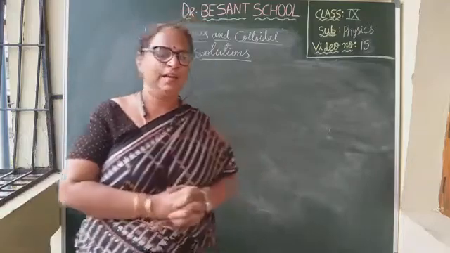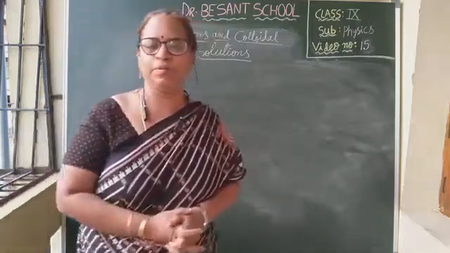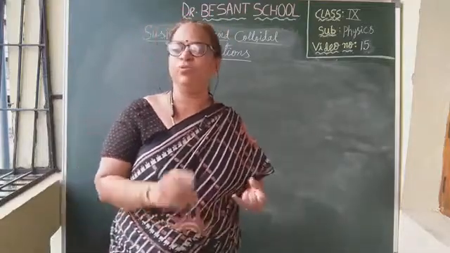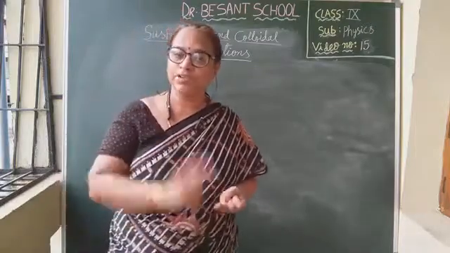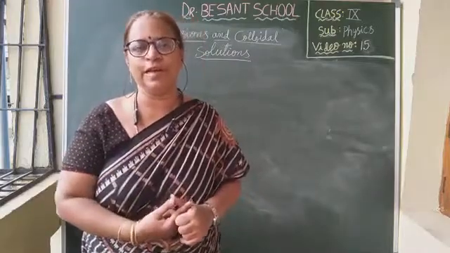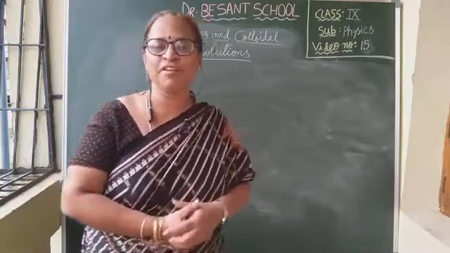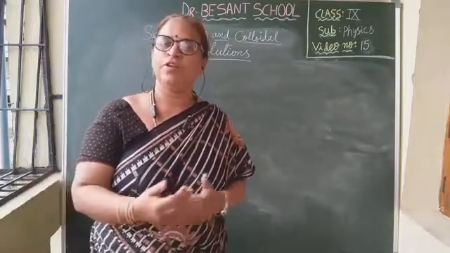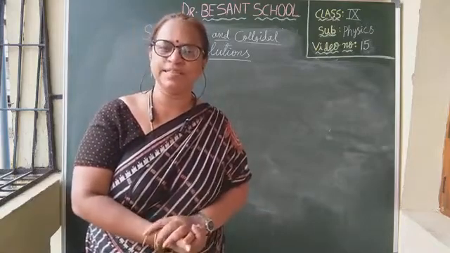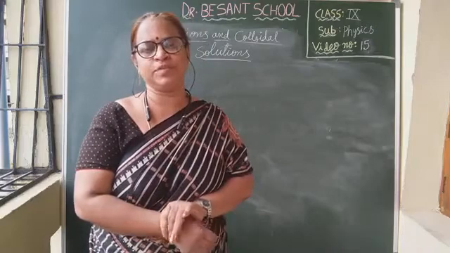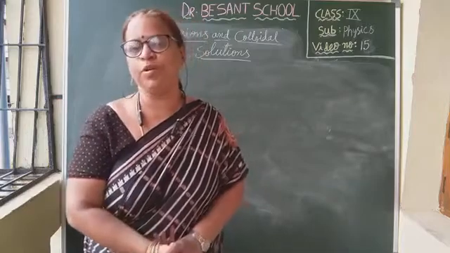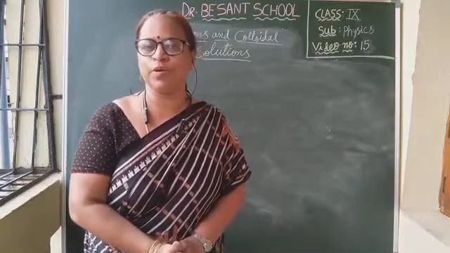Okay, children? And in the previous session, what did we learn? We learned about the properties of a solution and concentration of a solution. We learned what is meant by solubility. We learned saturated solution, unsaturated solution, what is meant by dilute and concentrated, and also factors affecting the rate of dissolving, and how to find the concentration of a solution mainly in two ways, mass by mass percentage and volume by mass percentage of the solution. This is all we learned in our previous session and we have done the problem, and I hope you all have done example 2 problem, right?